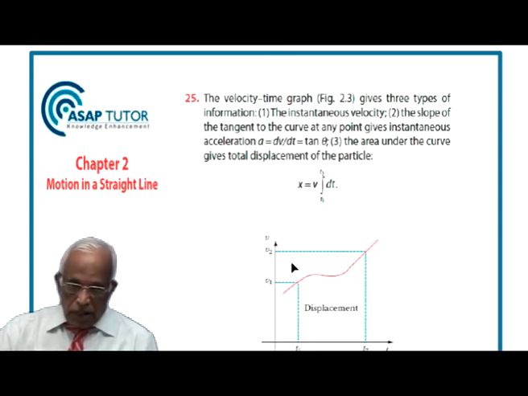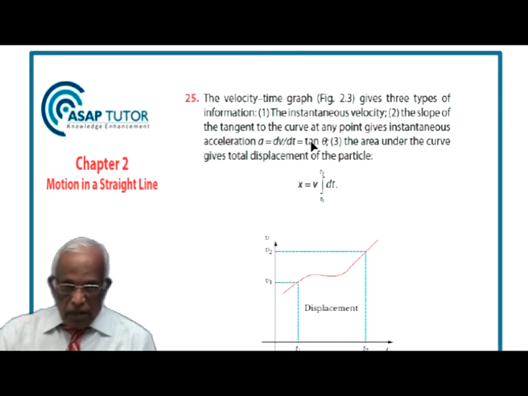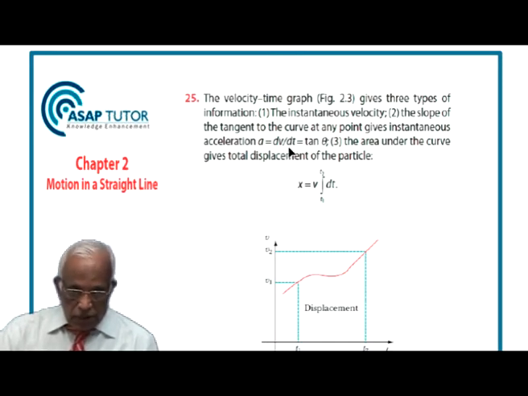If I draw a tangent here, the slope is nothing but tan theta, where theta is the angle made by the tangent to the positive x-axis.